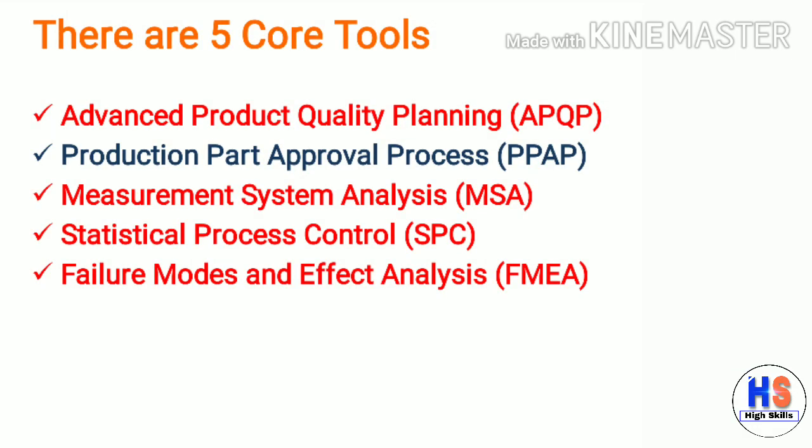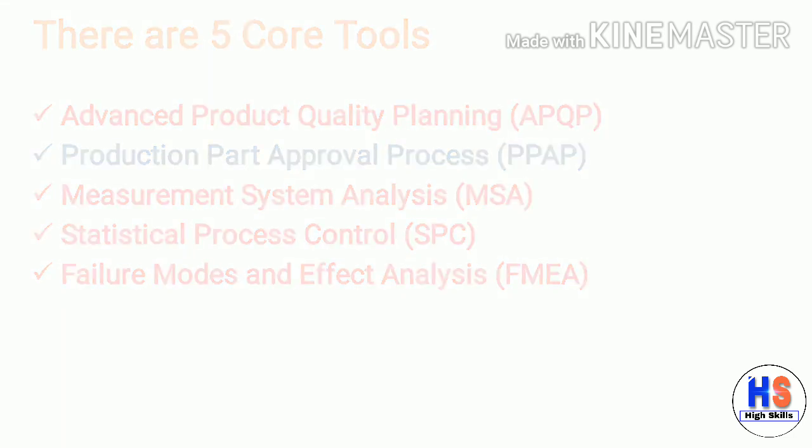Friends, there are 5 core tools in IATF 16949:2016, which are Advanced Product Quality Planning (APQP), Production Part Approval Process (PPAP), Measurement System Analysis (MSA), Statistical Process Control (SPC), and Failure Modes and Effects Analysis (FMEA). And today in this video you will learn about Production Part Approval Process.